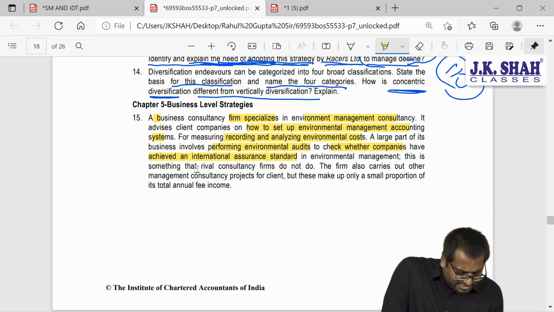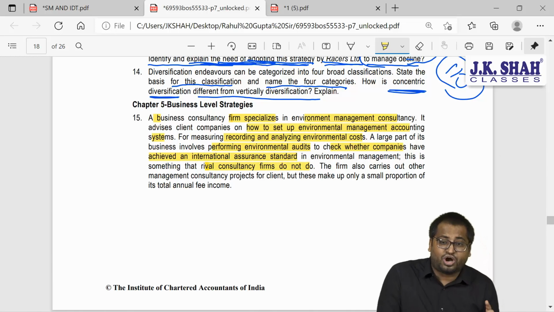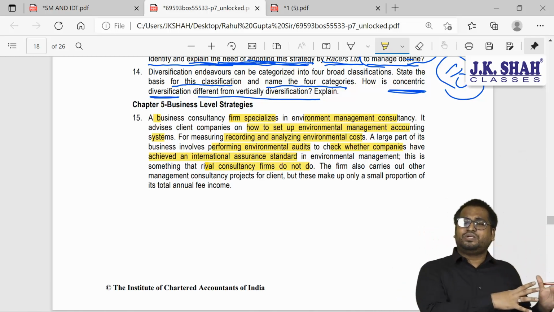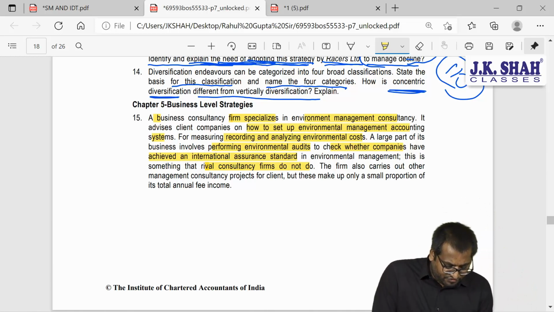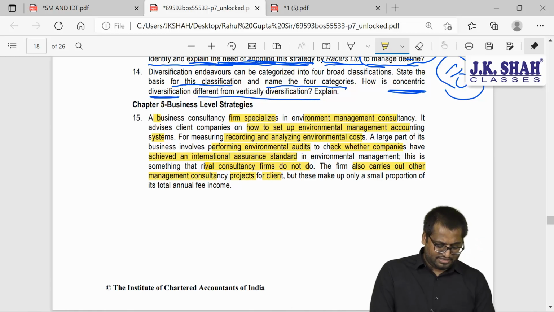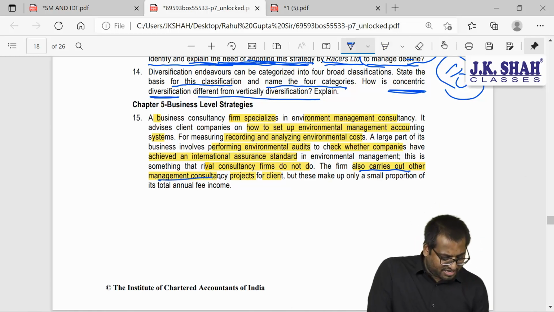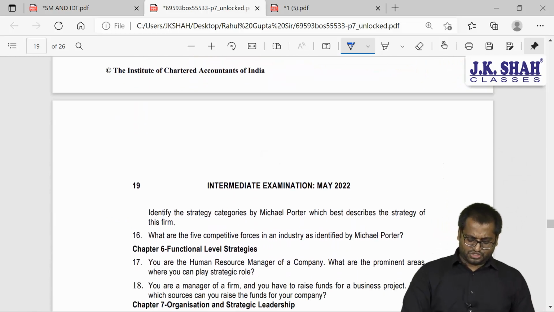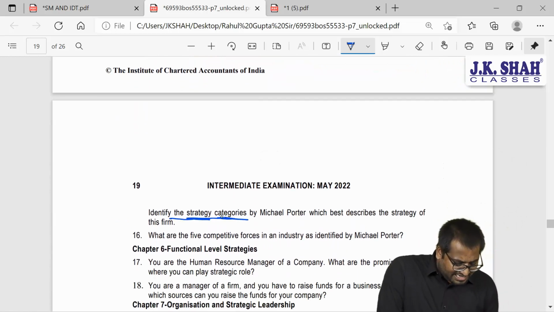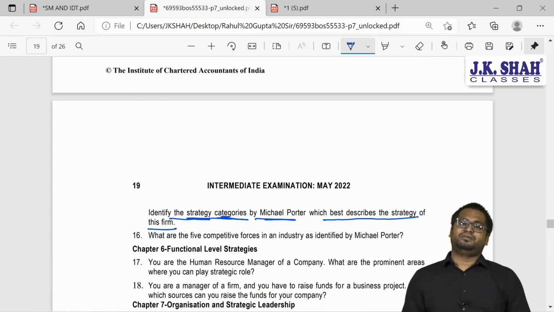This is something that rival consultancy firms do not do. The rivals are not doing this. We have specialization in this. The firm also carries out some management consultancy projects for clients, but these only account for a small portion. So what is the question? Identify the categories by Michael Porter which best describe the strategy of this firm.